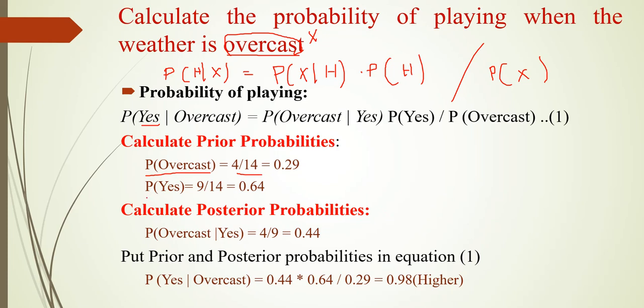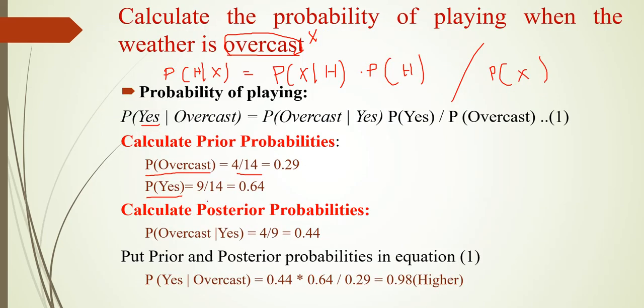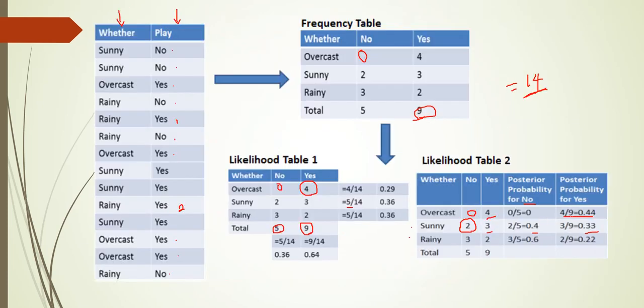Then we have to calculate the posterior probability, P of overcast by yes. So already we have calculated the posterior probability for yes. For overcast, that is equal to what? That is equal to 4 by 9. After finding that out, we have to simply substitute in this formula. So what is P of yes by overcast? That is what we are going to find.